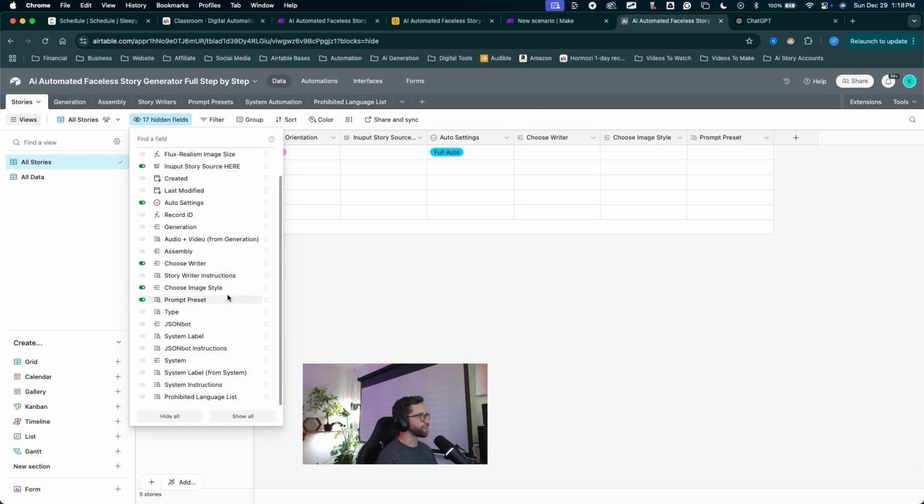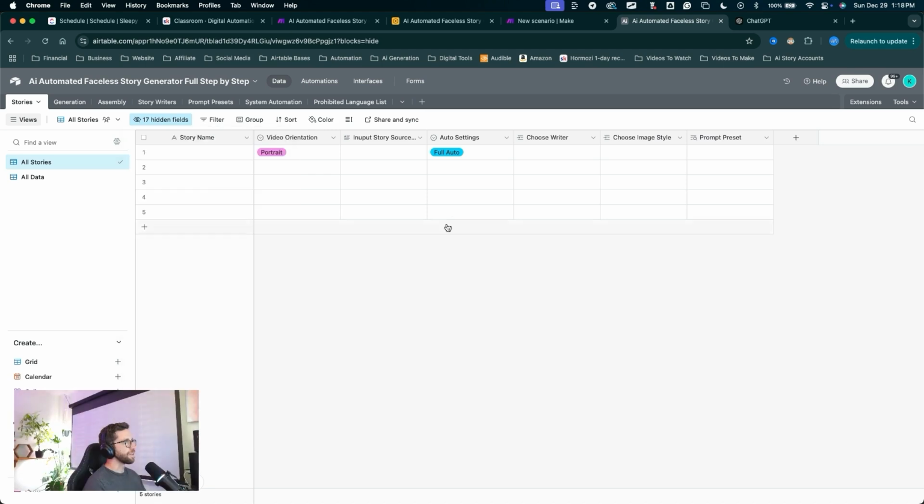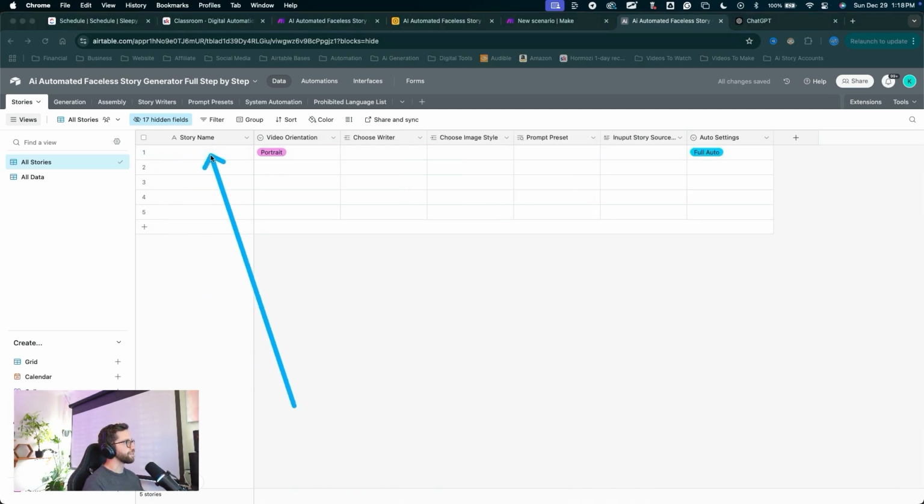And now we need to create two new fields inside of this table. So let's do that. What I'm going to do first is rearrange these fields a little bit. We want to have this in a logical order for our content creation process. So I'm going to slide down the choose writer field, the choose image style, and the prompt preset. So now as we're working on a new story, we can input the name, choose the orientation, the writer, the image style, then input the source and continue the creation process in a logical flow here. Just for organization purposes, again, you can rearrange this however you want.